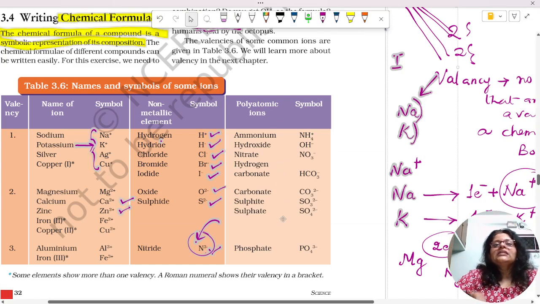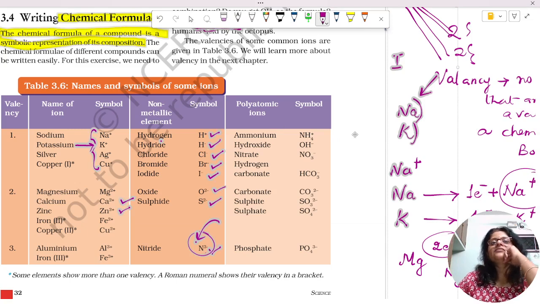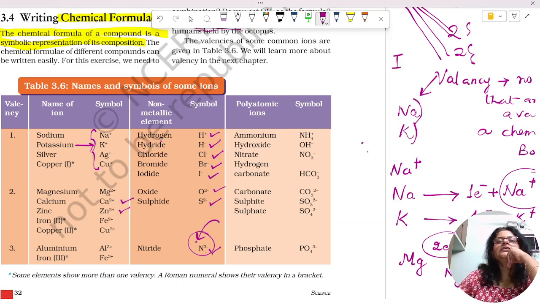Now, in the last table, we have given the polyatomic ions. Okay. So here in the case of ammonium, you have learned about ammonium hydroxide in acids, bases and salts, right? Also about HNO3, right?